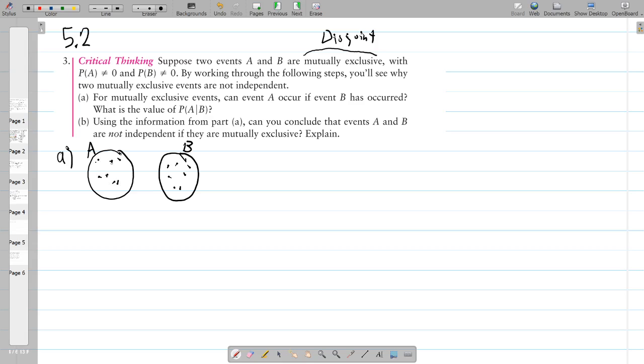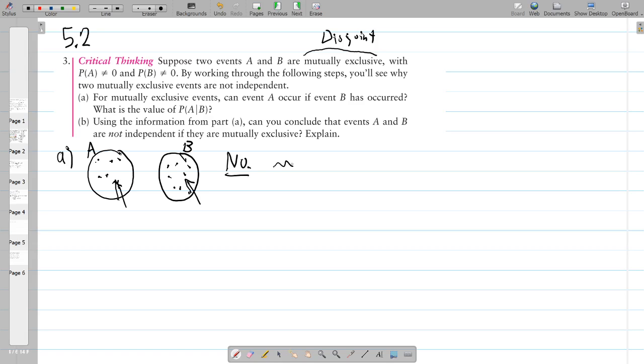Can A occur if B occurred? The answer is no, because there's no overlap. If B has occurred, A could not have occurred.